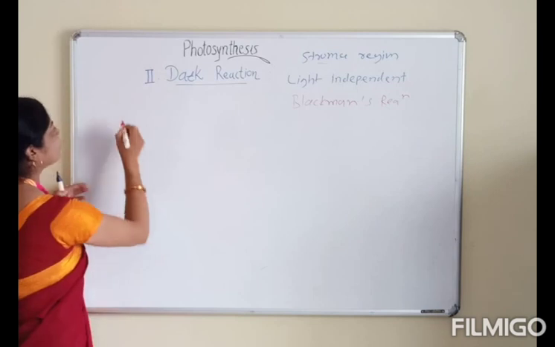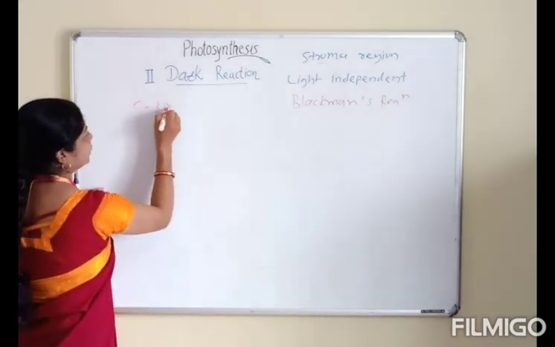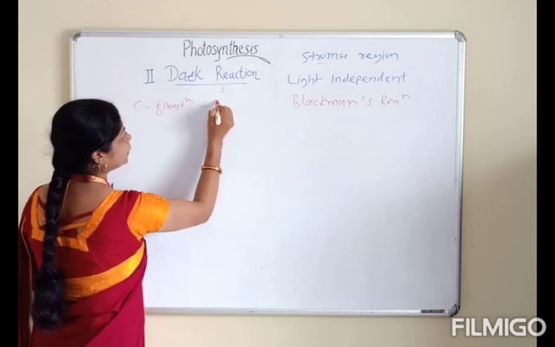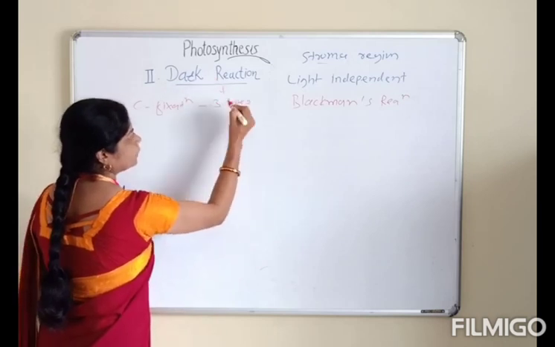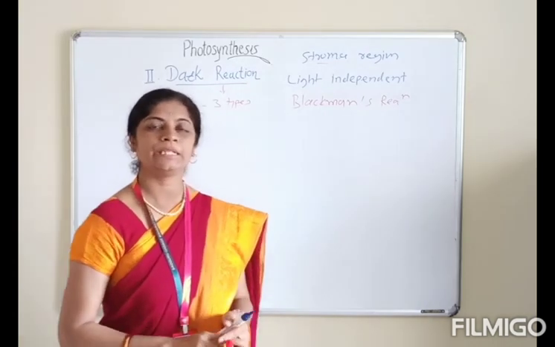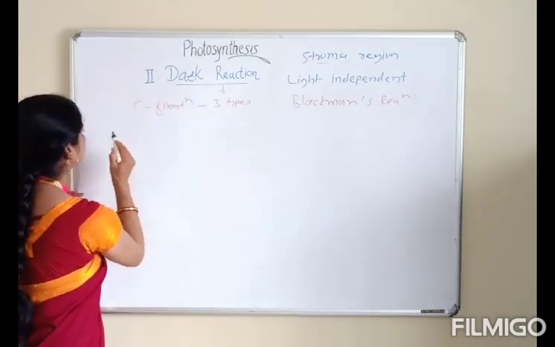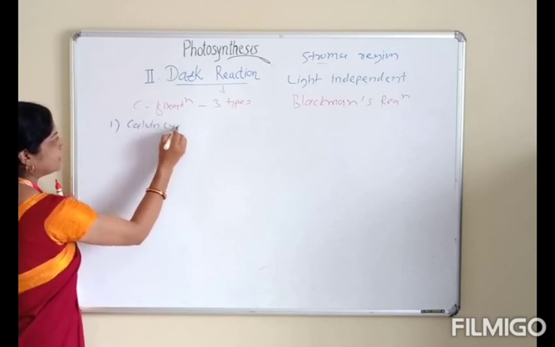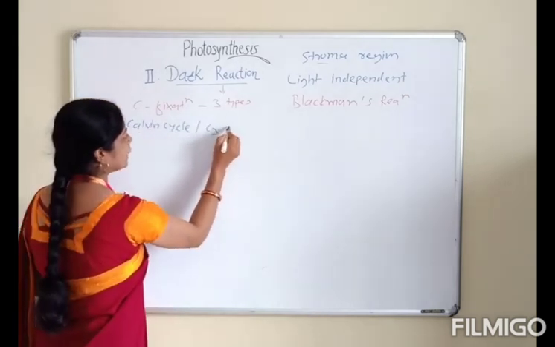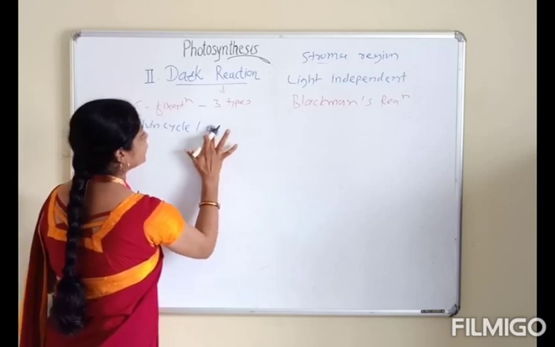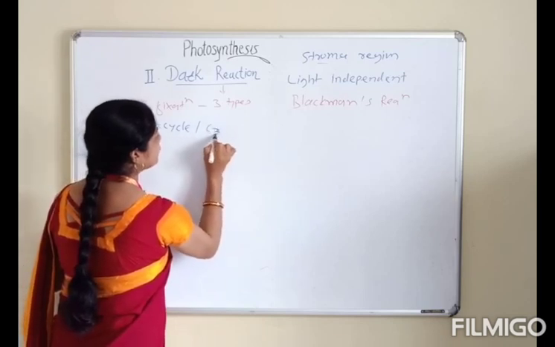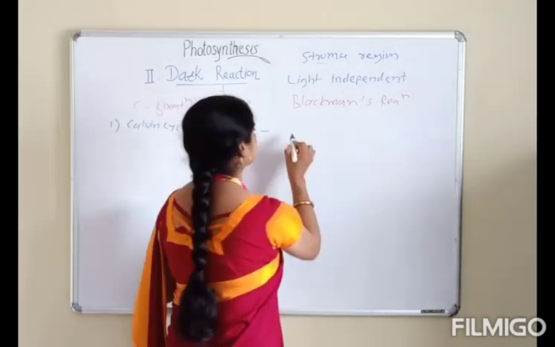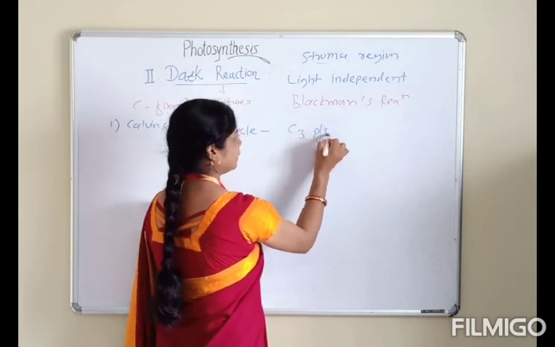On the basis of carbon fixation, dark reaction is divided into three types. Number 1, the Calvin cycle, which is also called the C3 cycle, and it occurs in C3 plants.